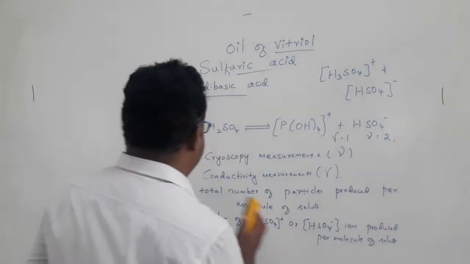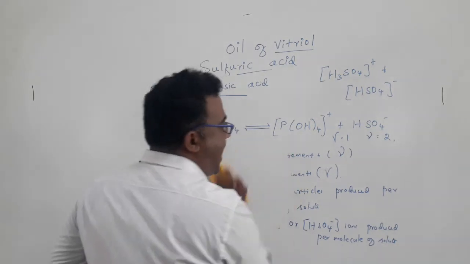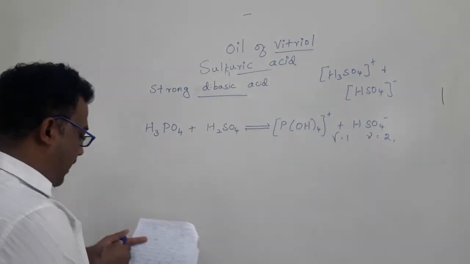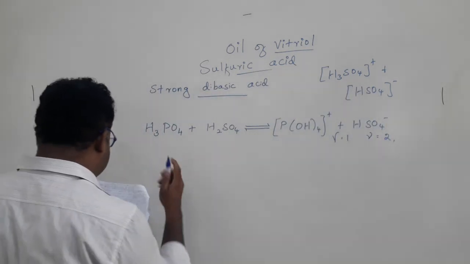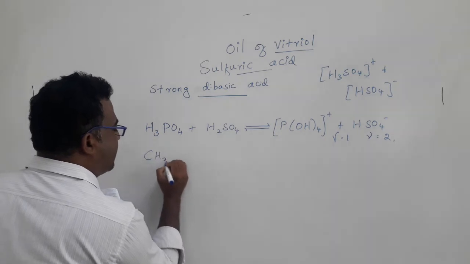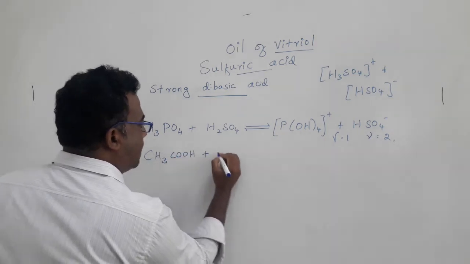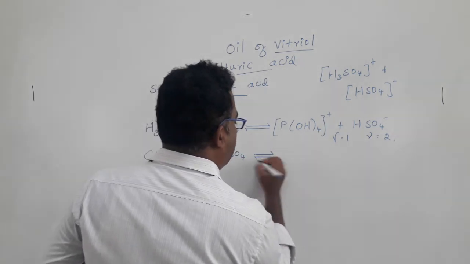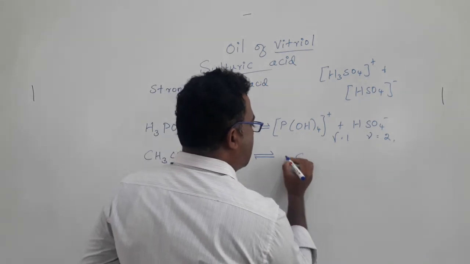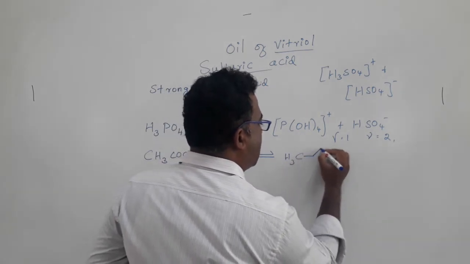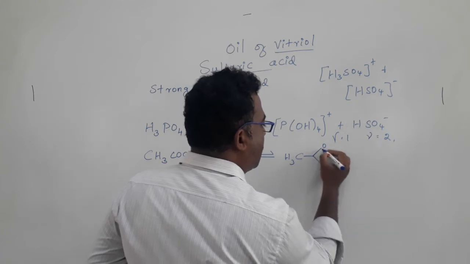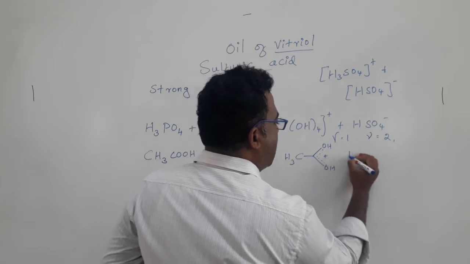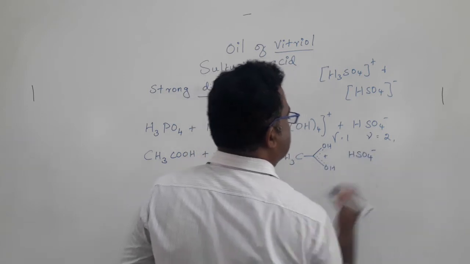Okay. On this basis, I am going to write some more reactions with sulfuric acid. Next one is acetic acid. If you react acetic acid with sulfuric acid, again we can get CH3CO2H2+ and HSO4-.